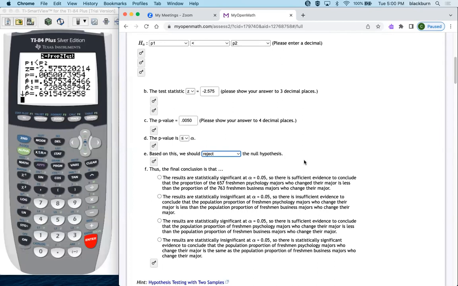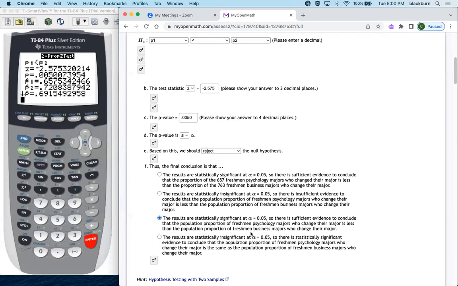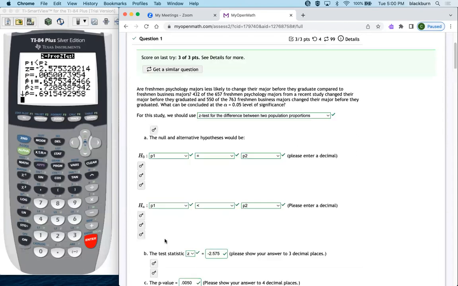Results are statistically significant, so there's sufficient evidence to conclude that the proportion. So it's not going to be the first one, because that's talking about the sample. It looks like the third one. Results are statistically significant, so there's sufficient evidence to conclude that the population proportion of freshmen psychology majors who change their majors is less than the population proportion. Yeah, that's what we're concluding. So there we have it. So that one wasn't so bad either.